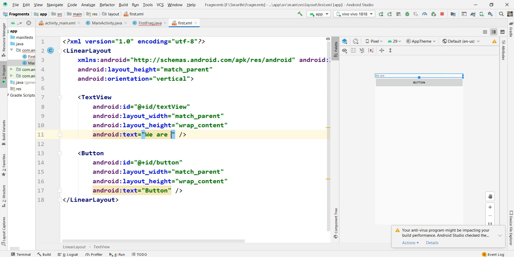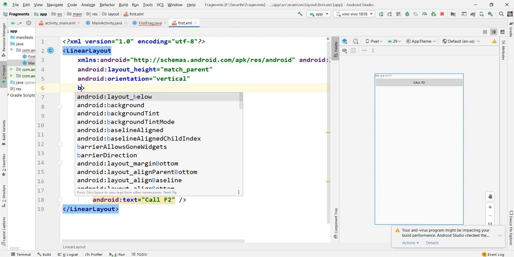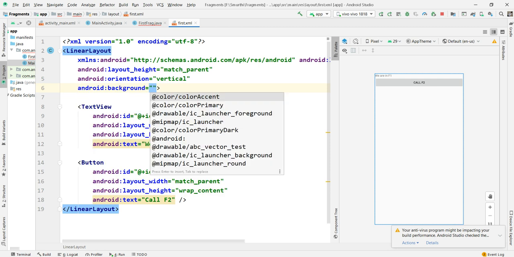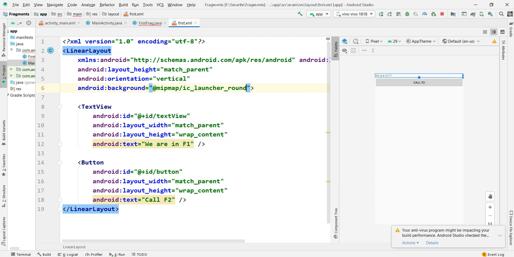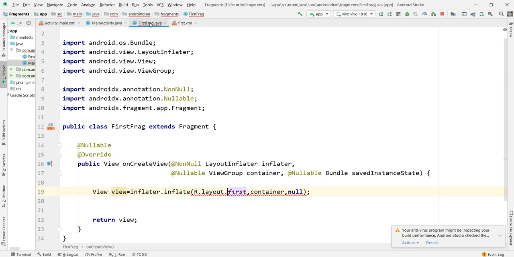We are in F1, fragment 1. From here I'll call F2. Also for this I'm giving some different background color. I'll give the IC launcher image, like this. So now, sorry, this is false. It's always false. The root element is false.